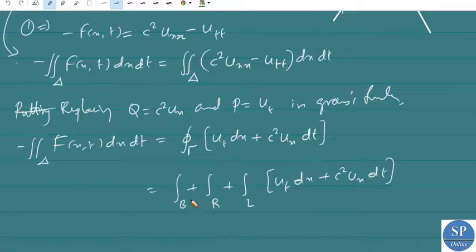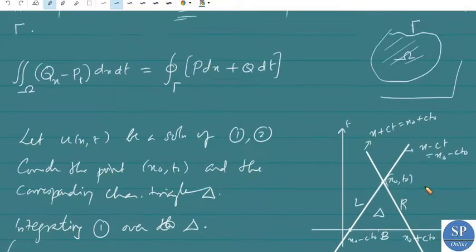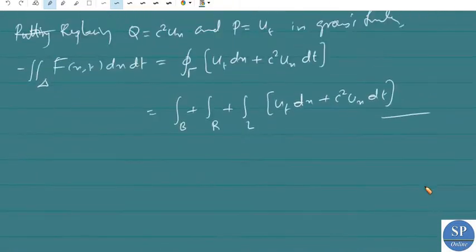So we have to integrate along B, along R and along L, and then add them. Number it as 3.